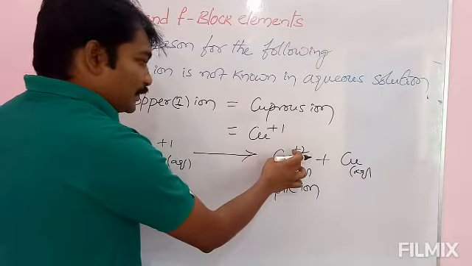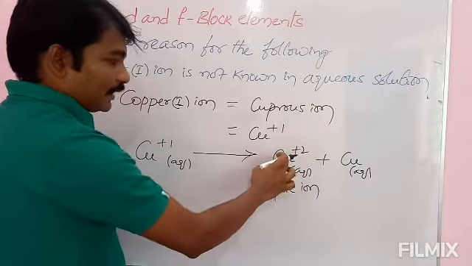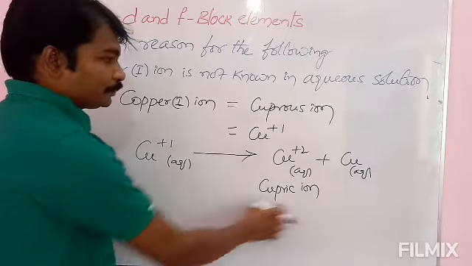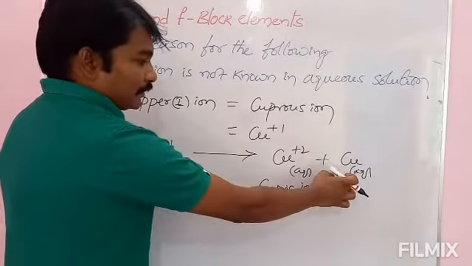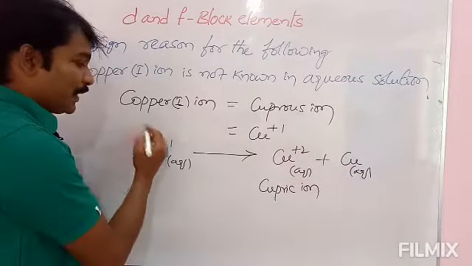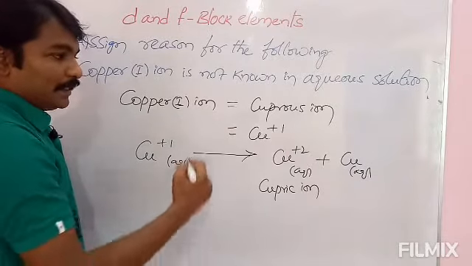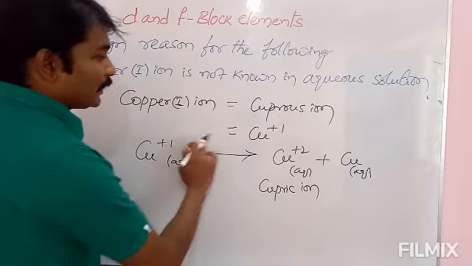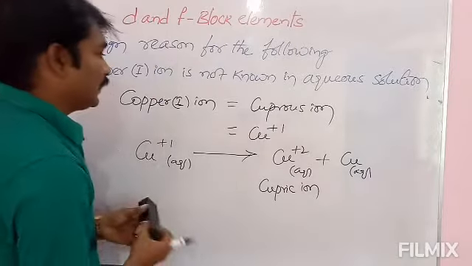+1 to +2 is an increase in oxidation number. Increase in oxidation number is called oxidation. And the same Cu+1 is also undergoing reduction. Here the oxidation number is 0, meaning +1 to 0, a decrease in oxidation number. Decrease in oxidation number is called reduction.